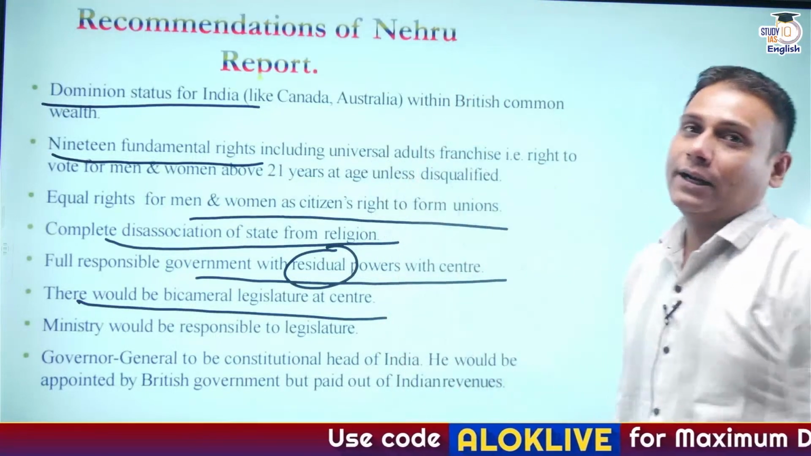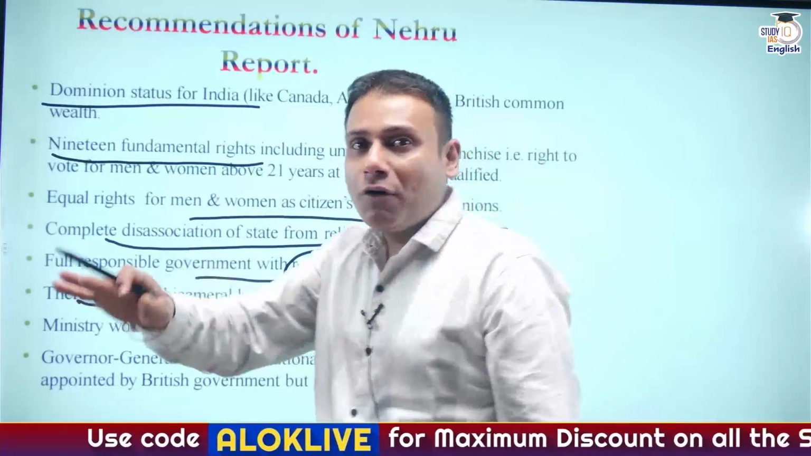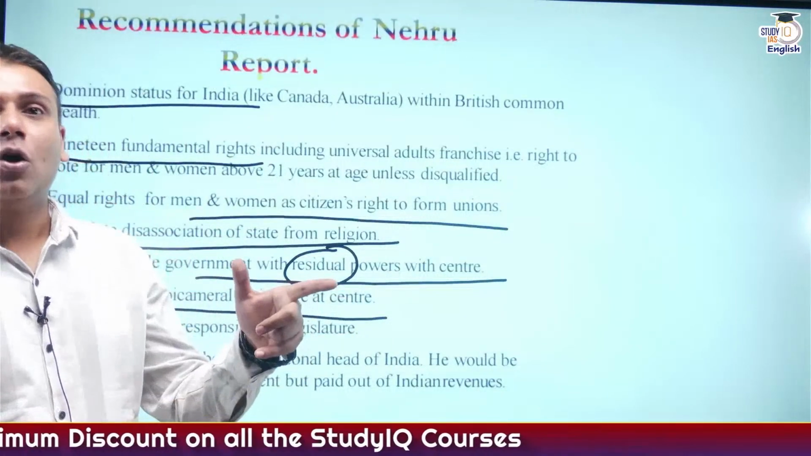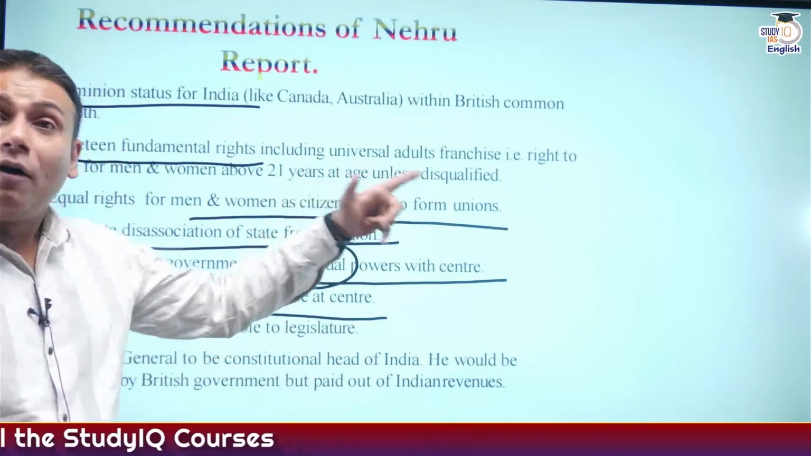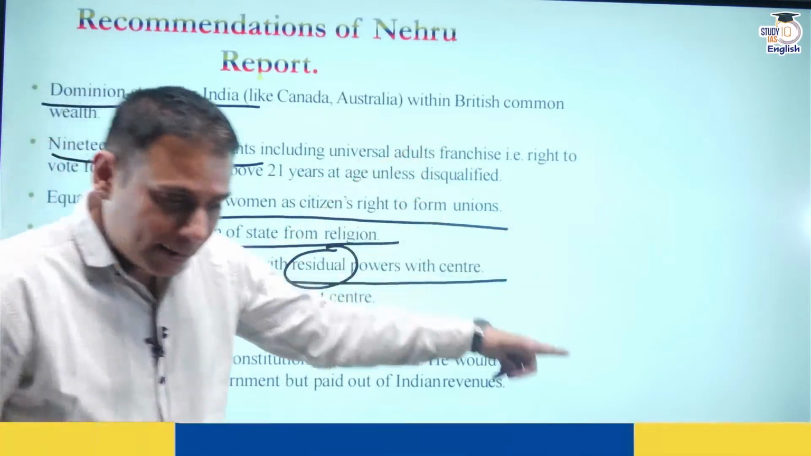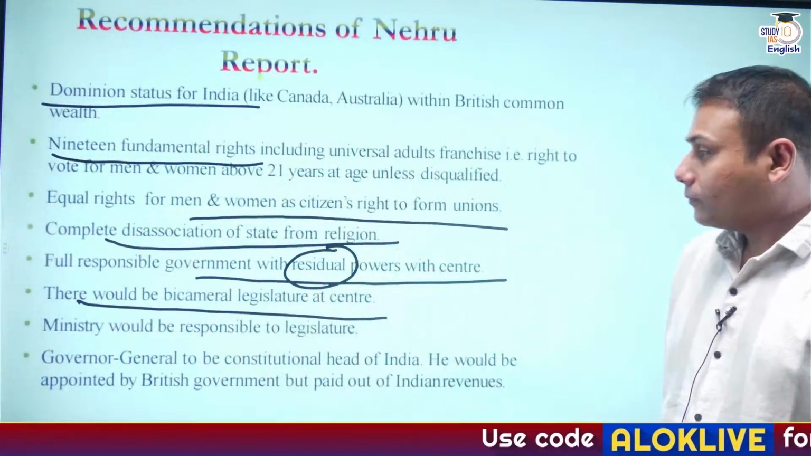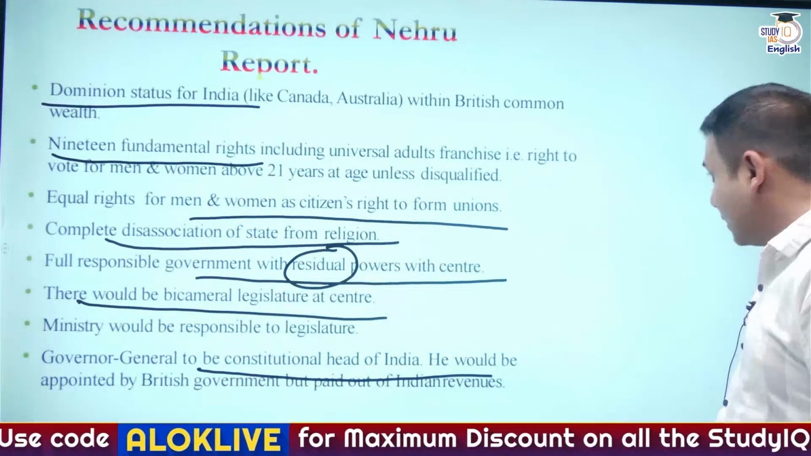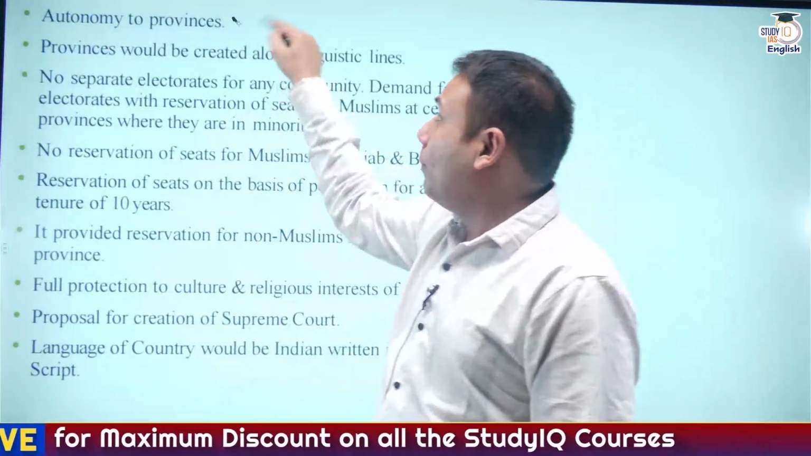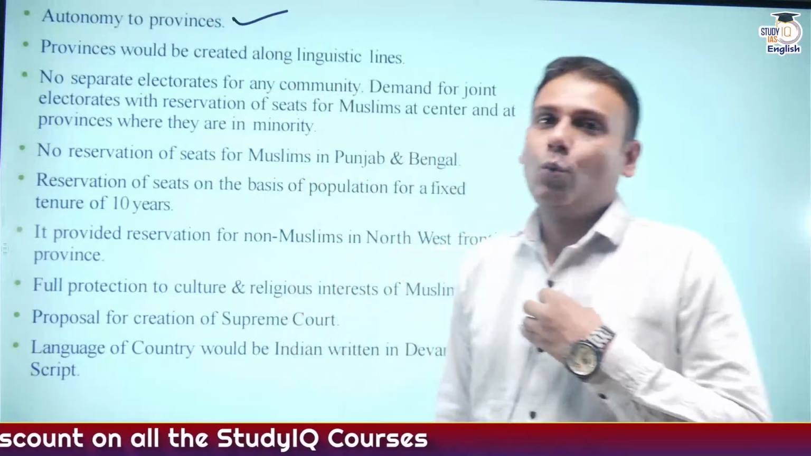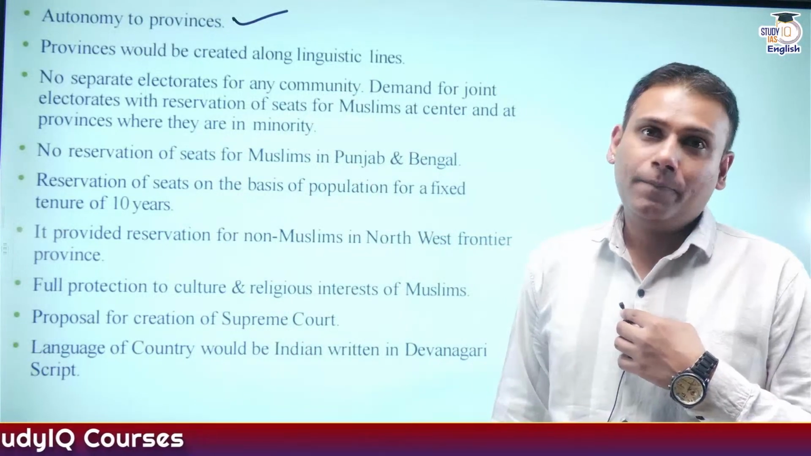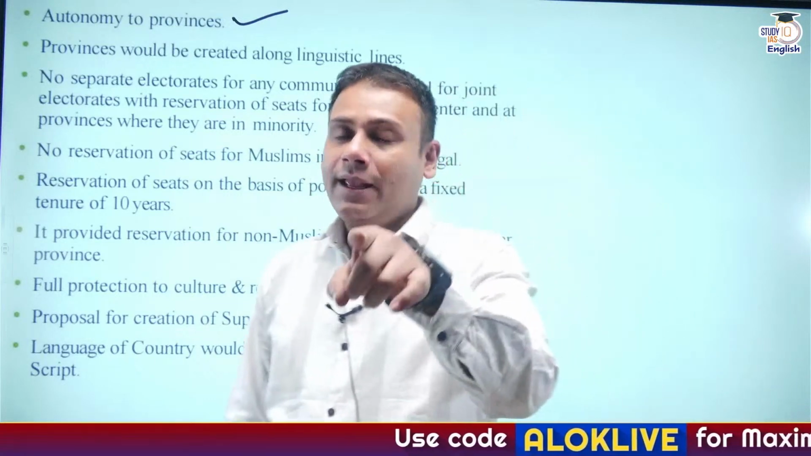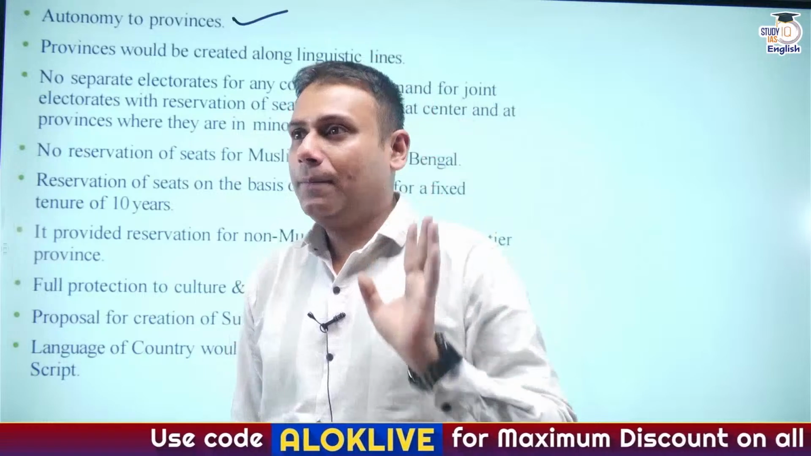But there are certain subjects which are not mentioned in any of the above three lists. Who is going to make the law on that? The center will make the law on that. That is the residuary power of the center. Correct? So this was one of the clauses. Governor General to be the constitutional head of India. Apart from this, autonomy to the provinces. The provinces were given the power to make their own law, correct? To carry out their own administration. But in that case, the central law will prevail.